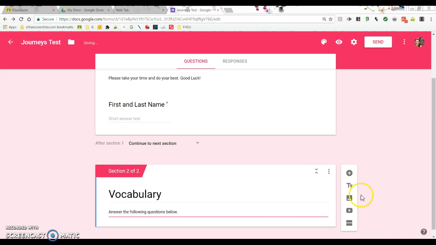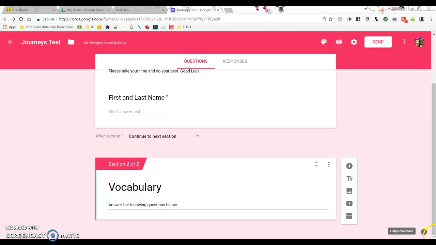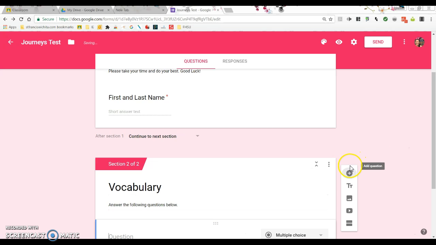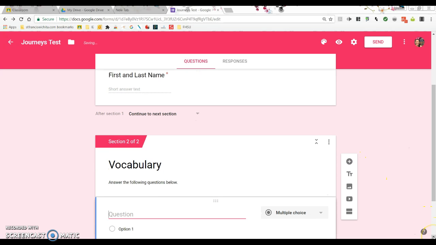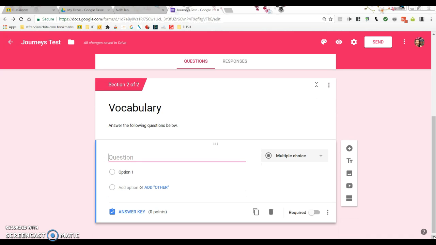Okay, so to add a question, all I do is add this plus sign and it'll just add the question. Okay, and by default, it always goes to multiple choice, so I don't even have to change that. Then I'm typing the question.